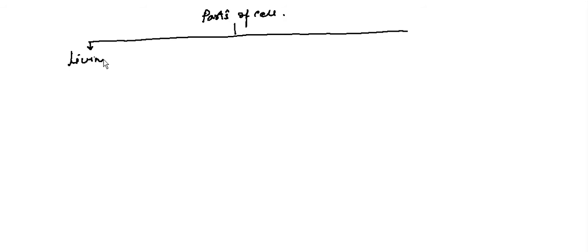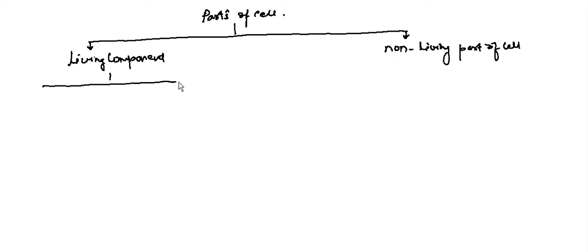So we have two types of parts, the living part and the non-living part. First we will see what are the living parts of the cell, the living components, and here we will see the non-living components, or non-living part of the cell. Okay, so the living part of the cell has two parts.